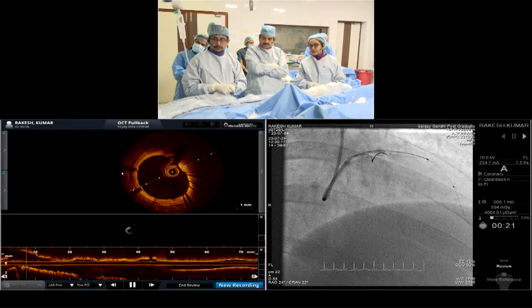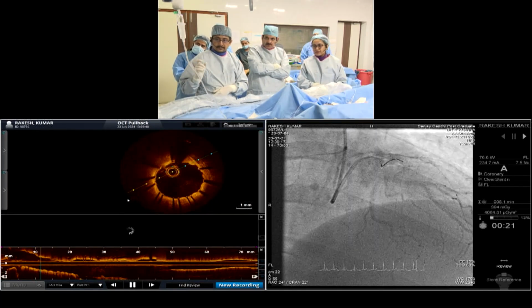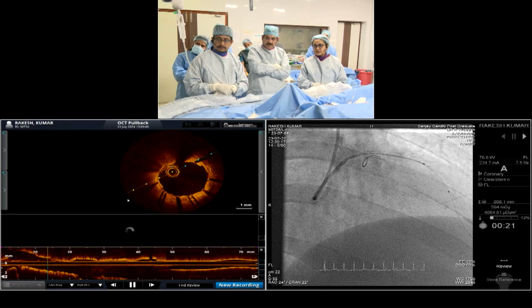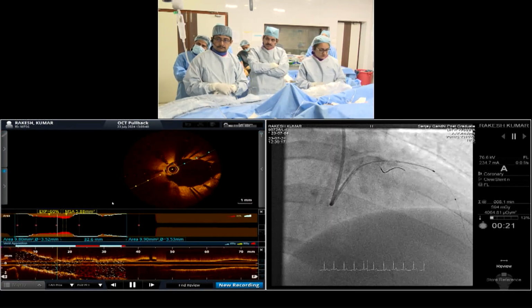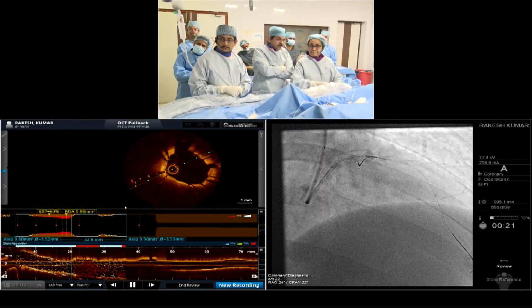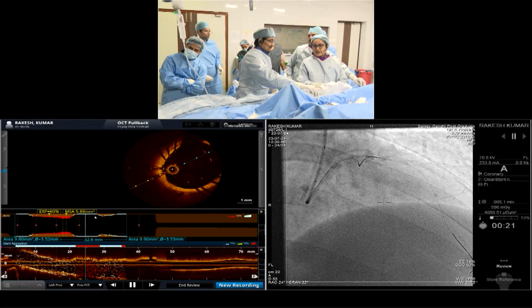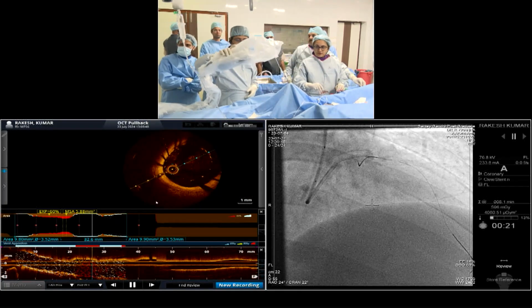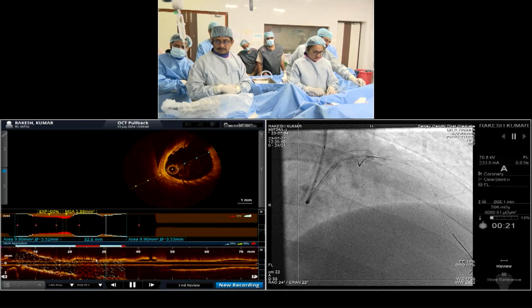So the distal edge is well apposed. There is no distal edge dissection. There is some under expansion in this, yes, looks like we expected that. And coming to the proximal part where the remodeled segment is, this is the remodeled segment. We expected that there will be malapposition, which is clearly showing. And if we come to the proximal part, let's see what it is.